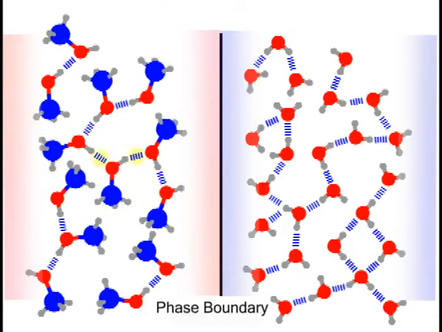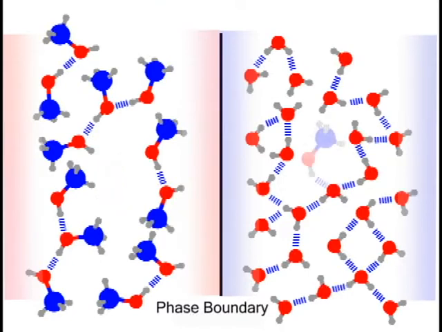First, intermolecular bonds around a methanol molecule must be broken. This requires energy and is an endothermic process. Now consider water. Some hydrogen bonds must be broken to create a cavity into which the methanol molecule can fit. Again, this requires energy and is an endothermic process. Next, transfer a methanol molecule into the water phase.